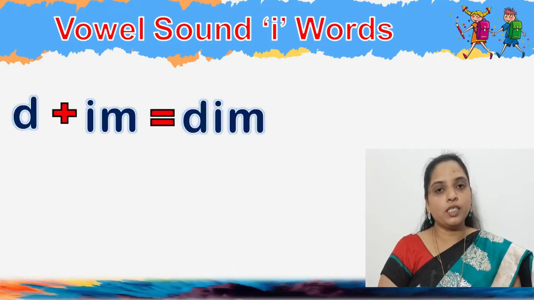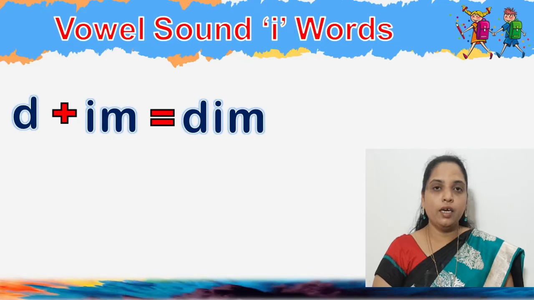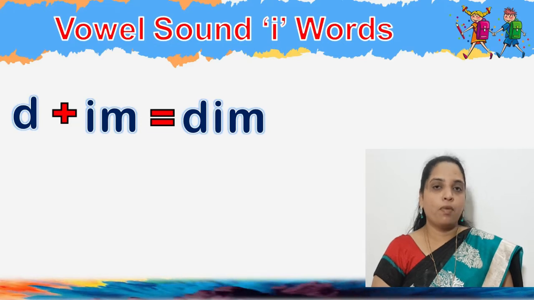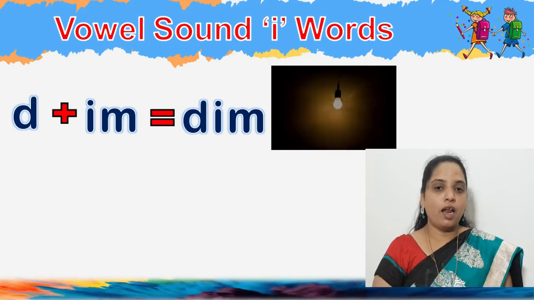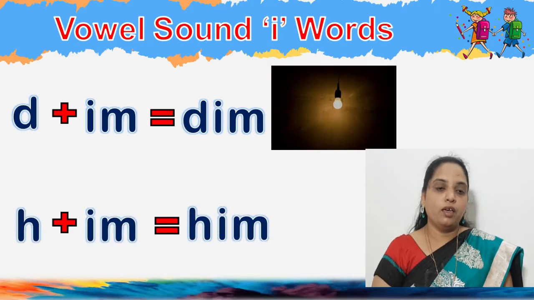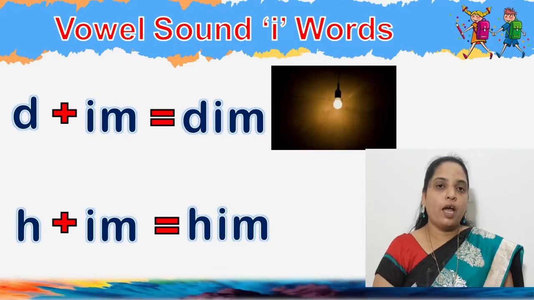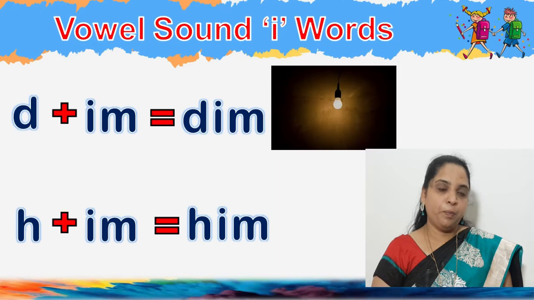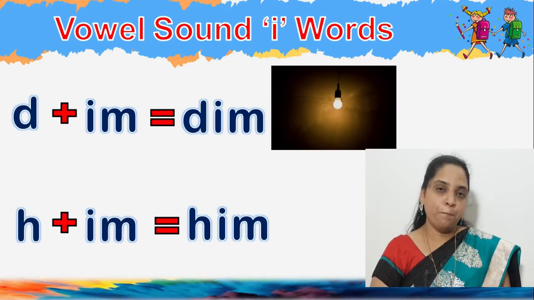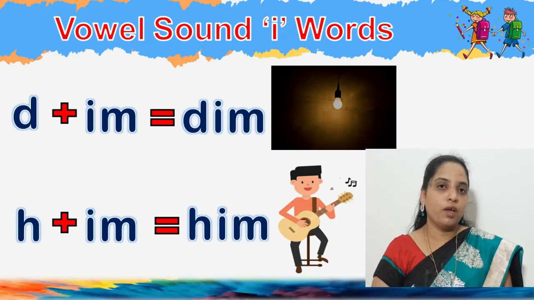So when we look into the words, children, the first one is dim: D, I as E, M. Dim means light, less light. Then the next one is H-I-M, him. The boy took the guitar with him.